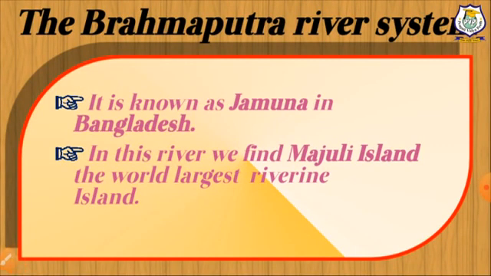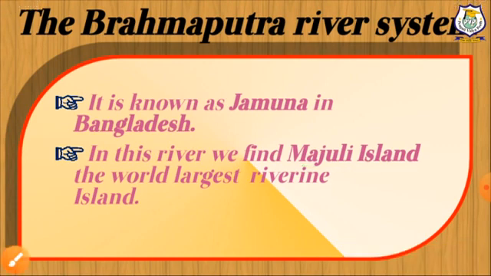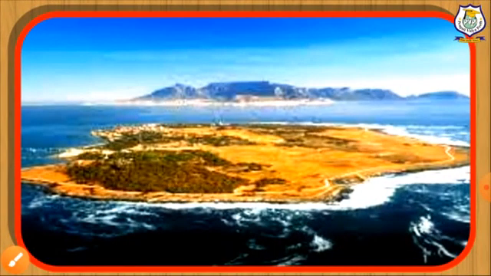In this river we find Majuli Island, the world's largest riverine island. Riverine means an island or coastal area comprising both land and water, characterized by limited land lines of communication with extensive water surface and or inland waterways that provide natural routes for surface transportation and communication. So here we will see the Majuli Island. This is Majuli Island.